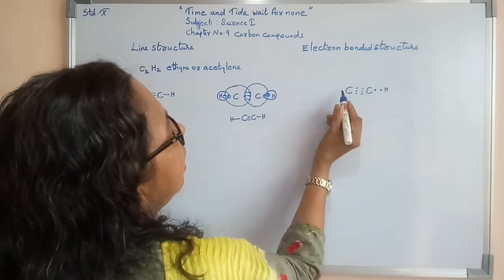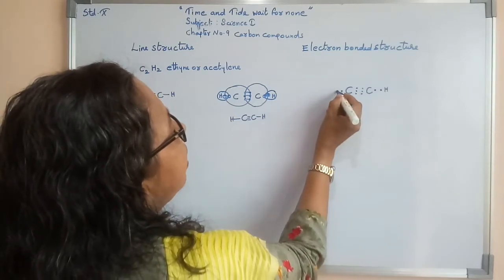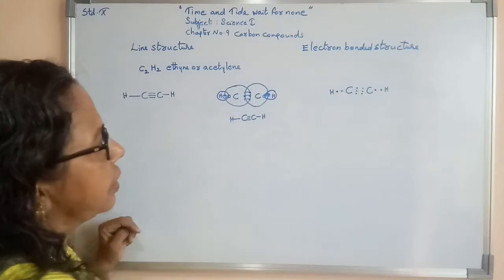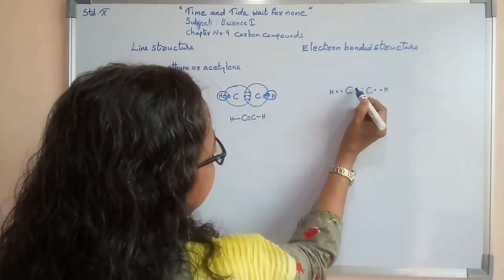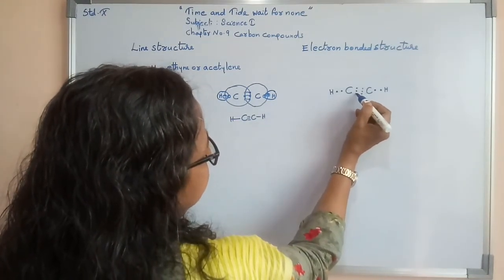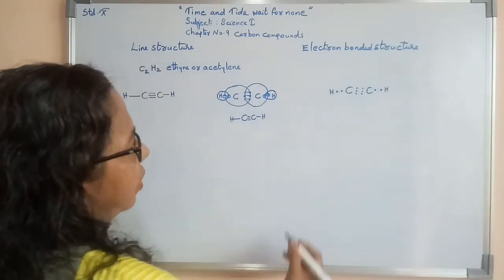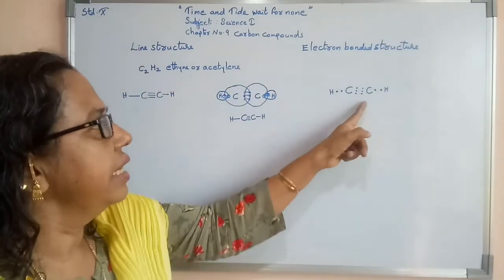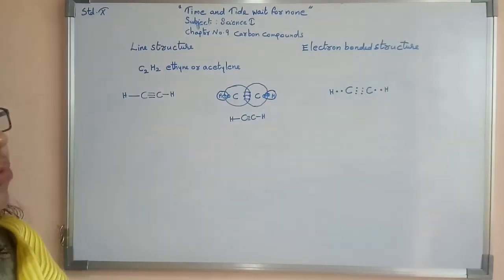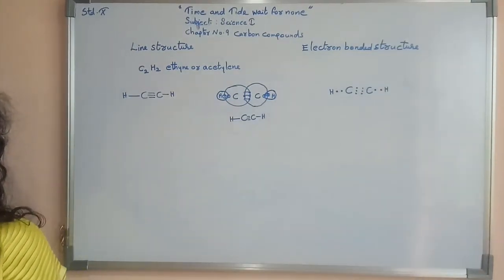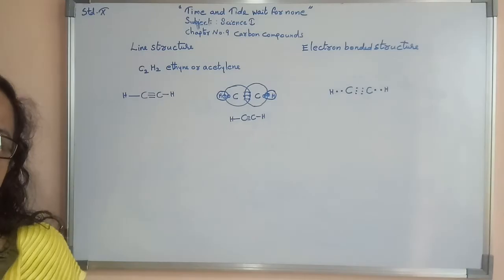Here carbon 1 electron, then 1 hydrogen coming here. So here we can see 3 electron pairs, and here 1 electron pair, here again 1 electron pair. This is the electron dot structure of ethine or acetylene.